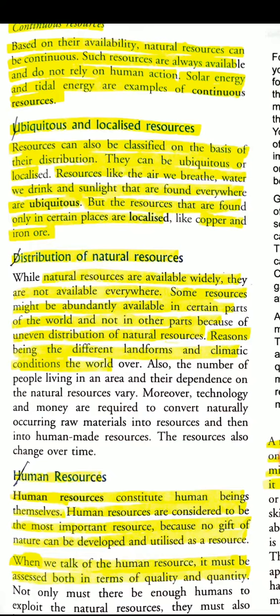Now let's see how the resources can be distributed. While natural resources are available widely, they are not available everywhere. Some resources might be evidently available in certain parts of the world and not in other parts because of the uneven distribution of natural resources. The reason is the different landforms and climatic conditions of the world.